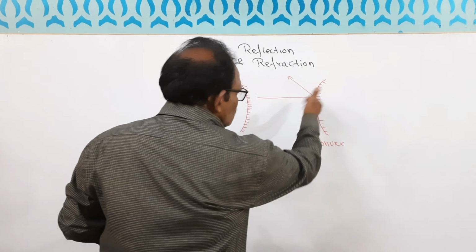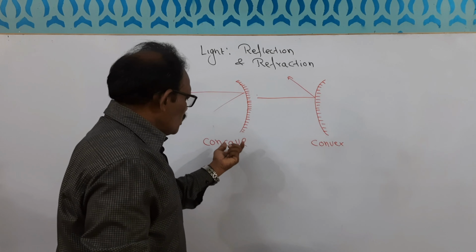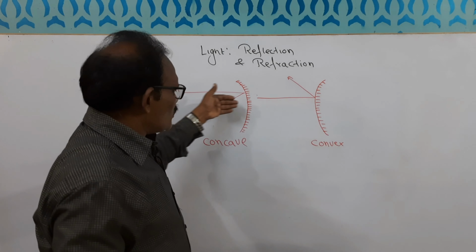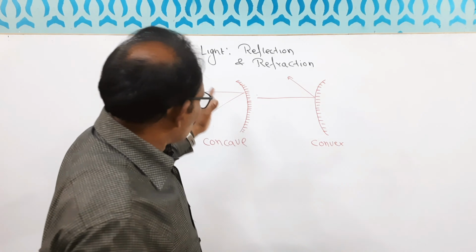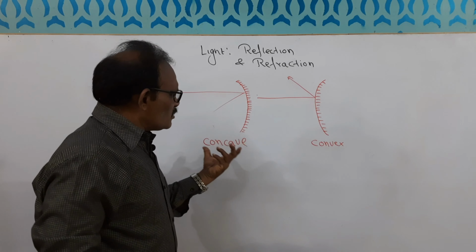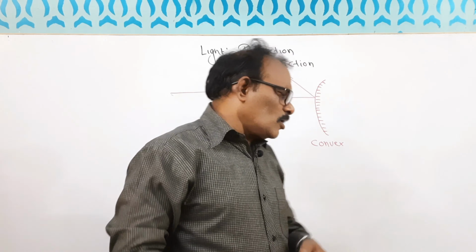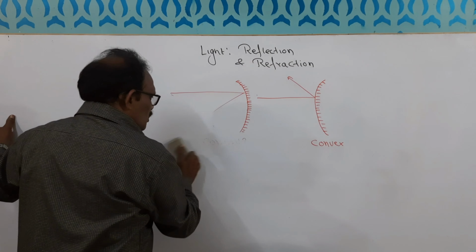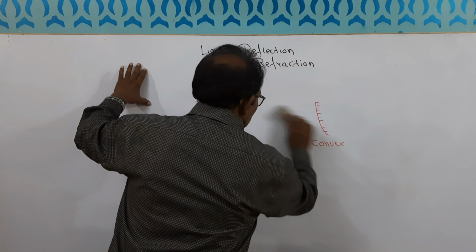So this is the vexing point, the bulging point, this is convex. Concave, cave मतलब गुफा अंदर की ओर होती है, तो naturally हमको डर लगता है. So we can easily identify what is a concave mirror and what is a convex mirror. Now some terms which are related to this mirror, that we will see.